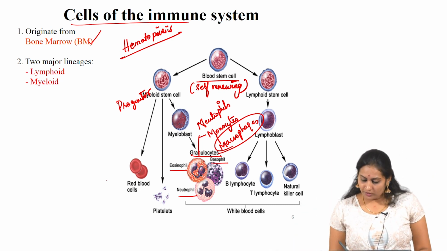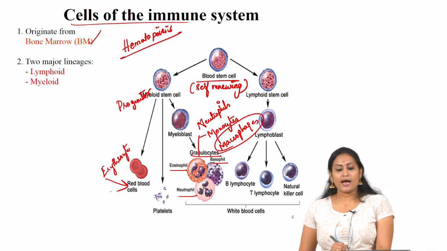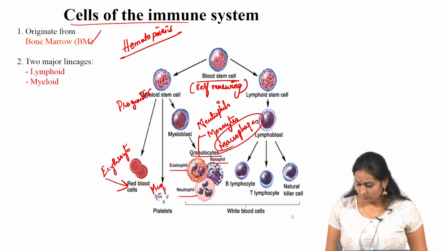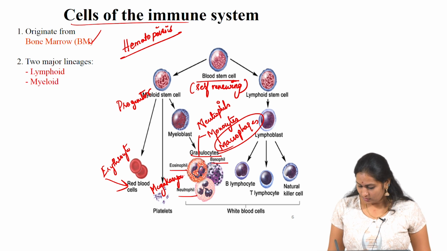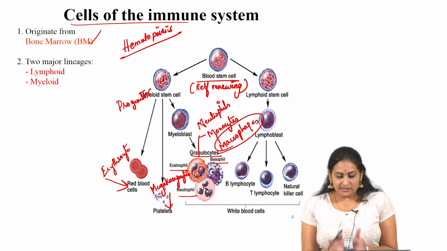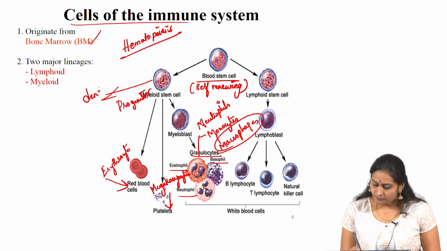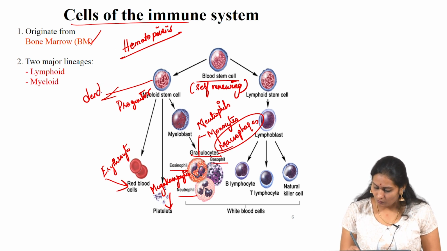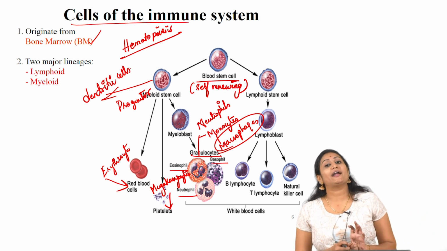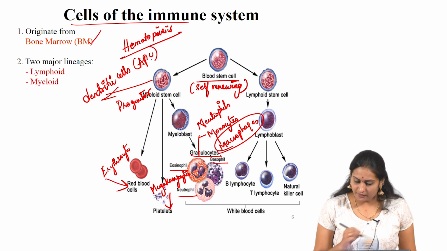Also, erythrocyte progenitor cells give rise to red blood cells, and megakaryocytes give rise to platelets. So, this is all about the myeloid lineage. It also gives rise to dendritic cells. Dendritic cells are antigen presenting cells. They are APCs, antigen presenting cells.